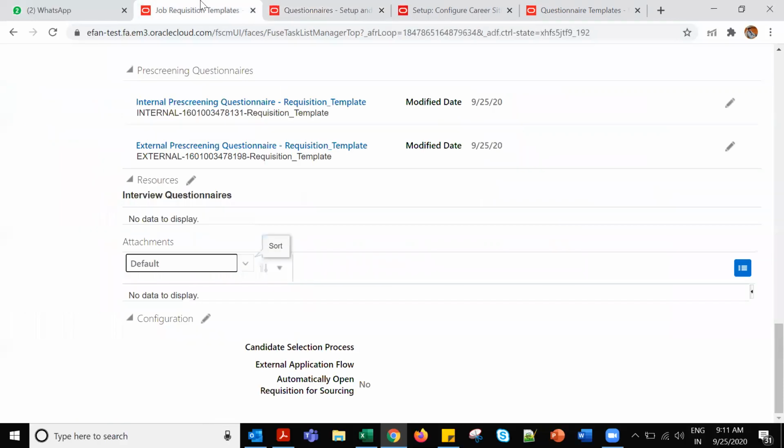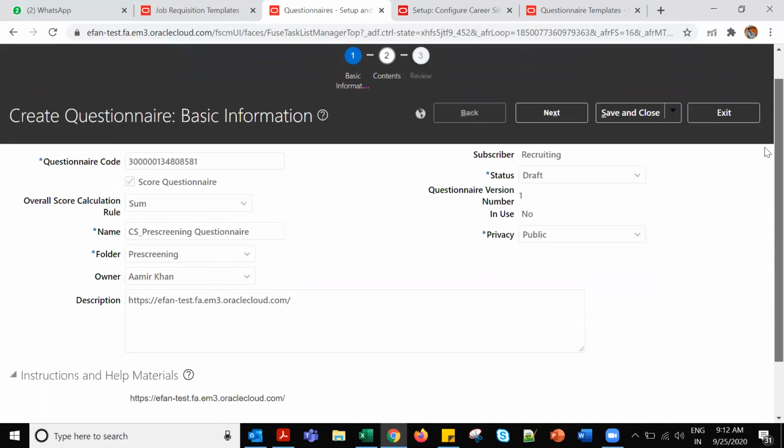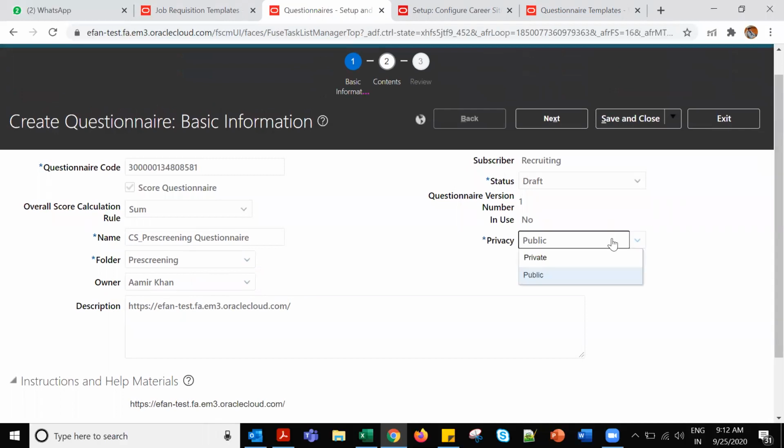Suppose I'm selecting pre-screening. I want to add under pre-screening. Pre-screening I selected. Then the name I'm giving is CS underscore pre-screening template. Any doubts, keep asking, okay? So this is the thing. Privacy will be public, otherwise you cannot see it.